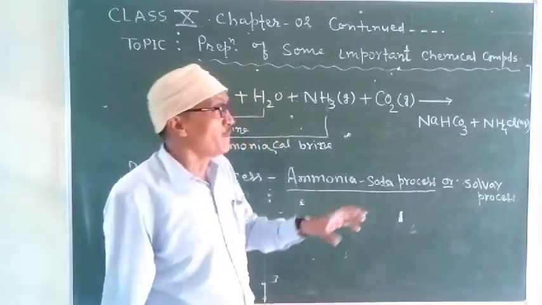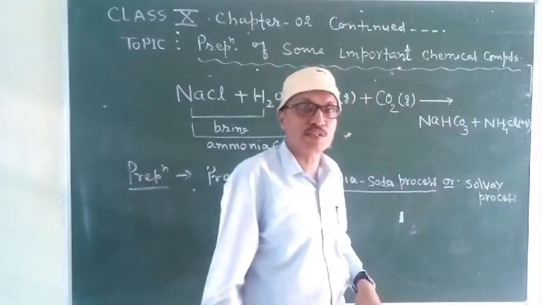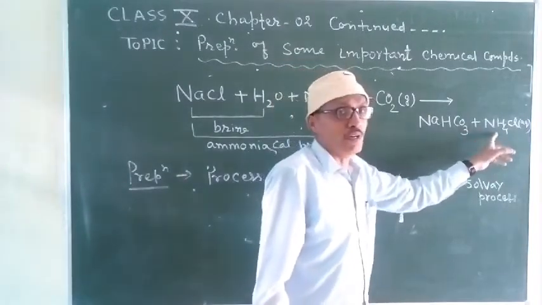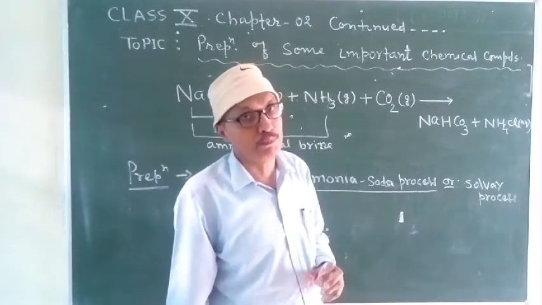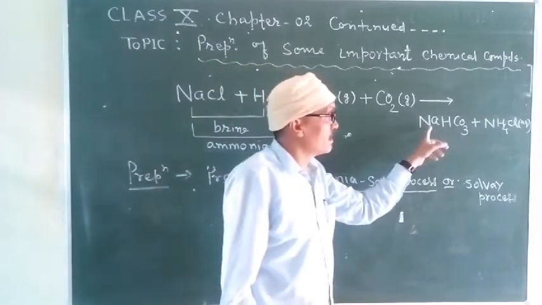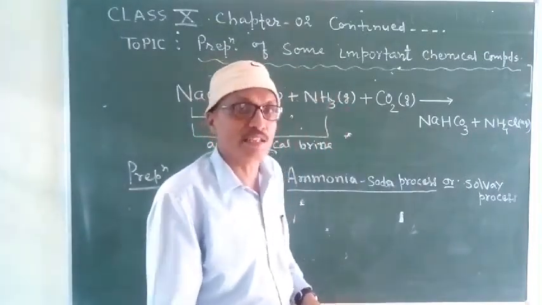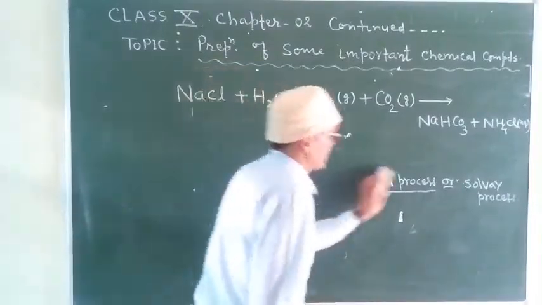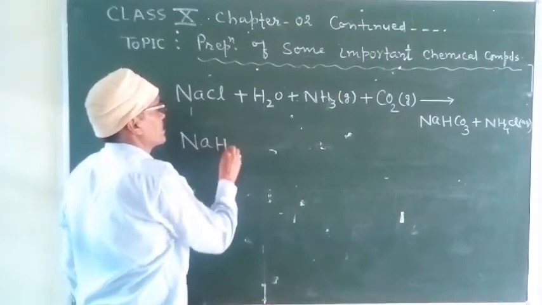So first of all, this precipitate of sodium hydrogen carbonate is separated from ammonium chloride solution with the help of a filter. And after separating, sodium hydrogen carbonate is dried for some time, and after drying, it is strongly heated.